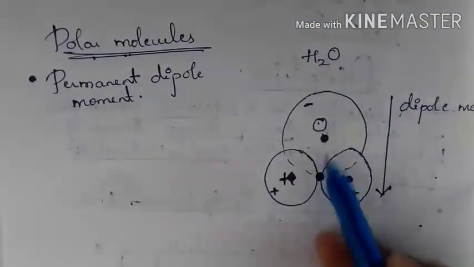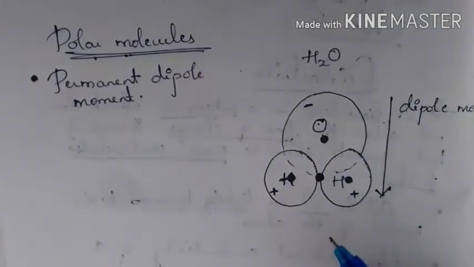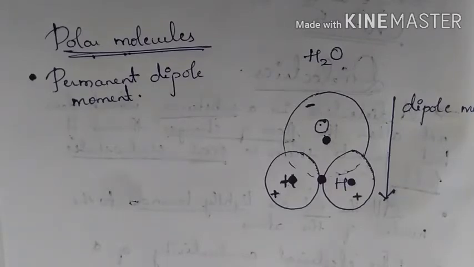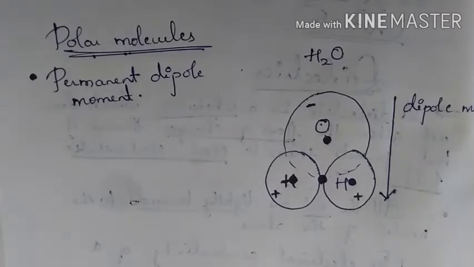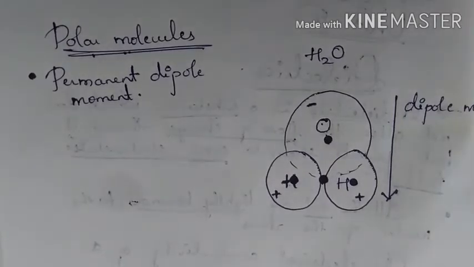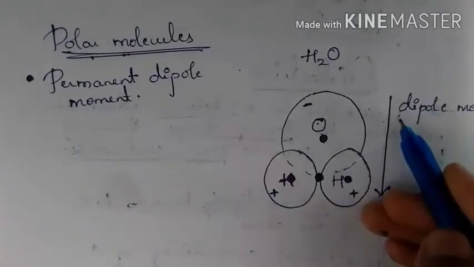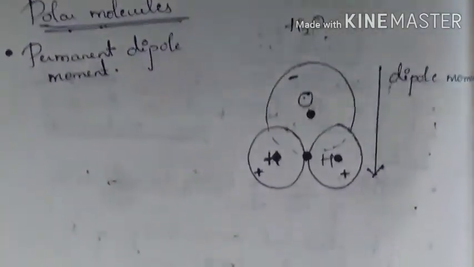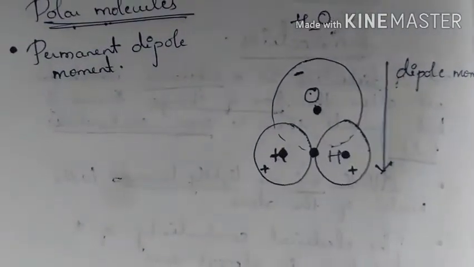Because the charges are separated by some distance. So what is dipole moment? A dipole is something where two equal and opposite charges are separated by a finite distance, and that creates a dipole. So here the dipole moment is from negative to positive. Negative here is the oxygen atom.